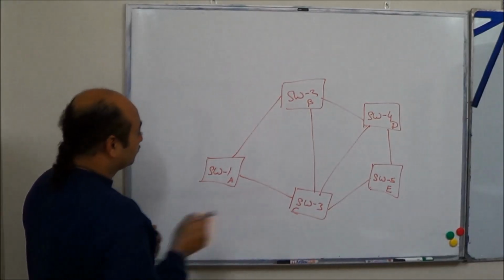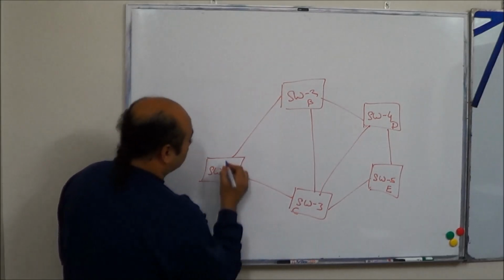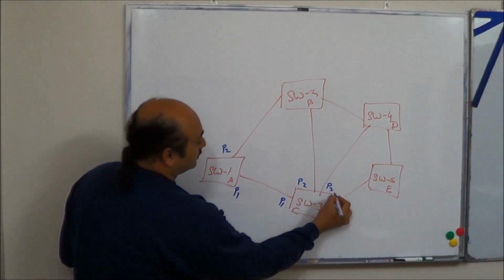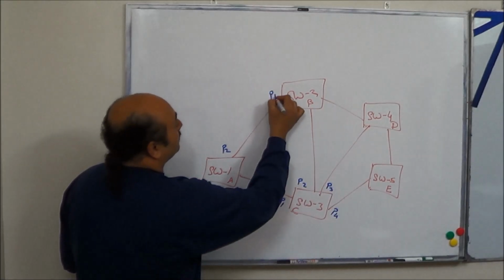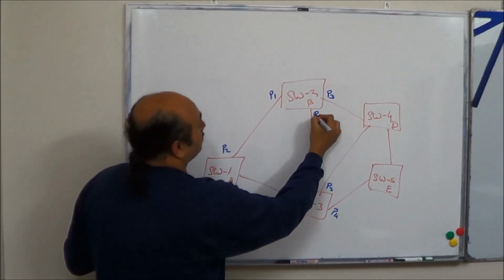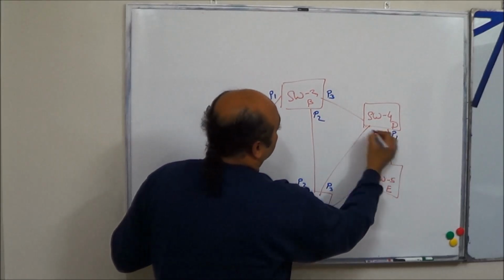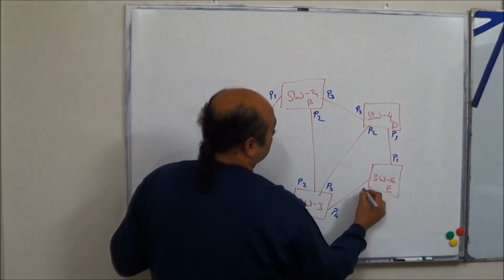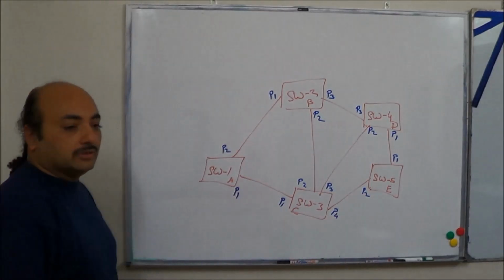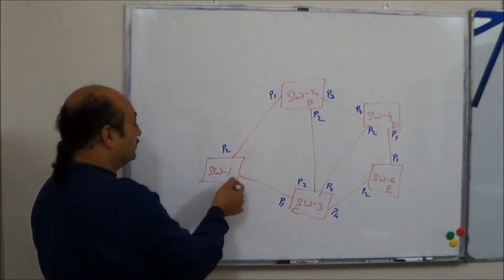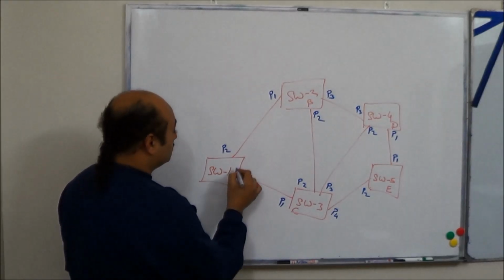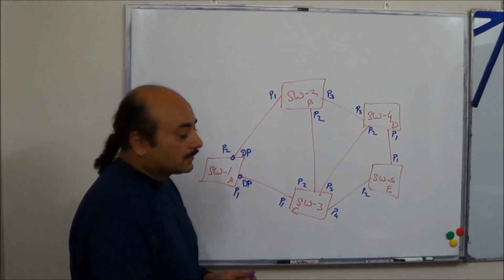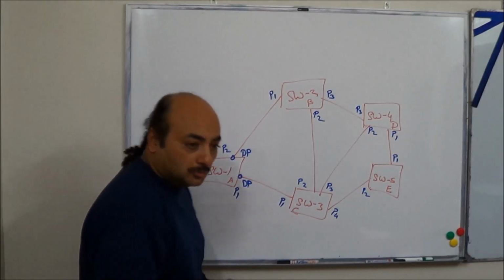Switch one. Let me draw the ports P1, P2, P3, P4 on each switch. Okay, which one is the root bridge? What are P1, P2? DPs. Now let's calculate the root port.